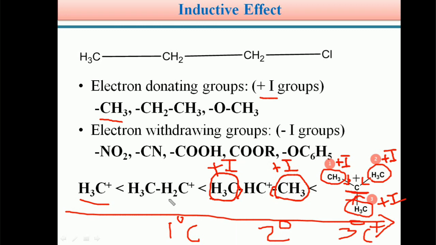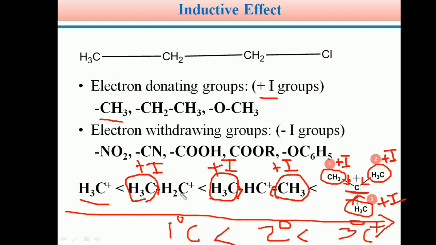Similarly students, in case of primary carbocation, the carbocation is connected to only one methyl group. Only one plus I group is present, so electron density is donated from the methyl group, but the stability is somewhat less than the secondary and tertiary.